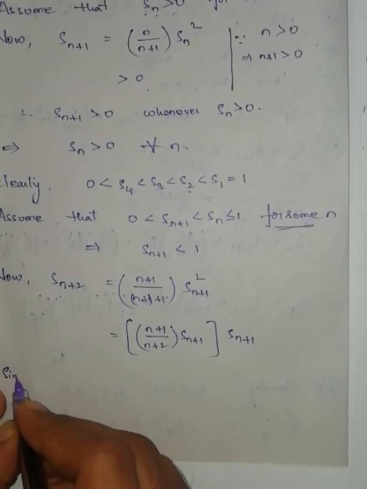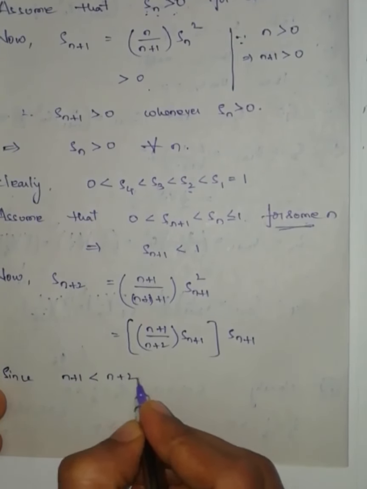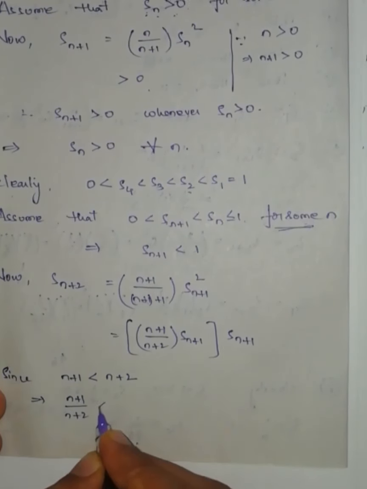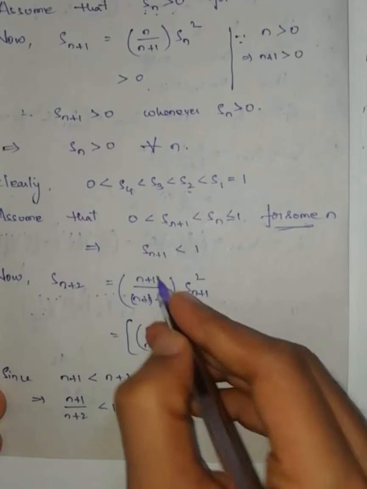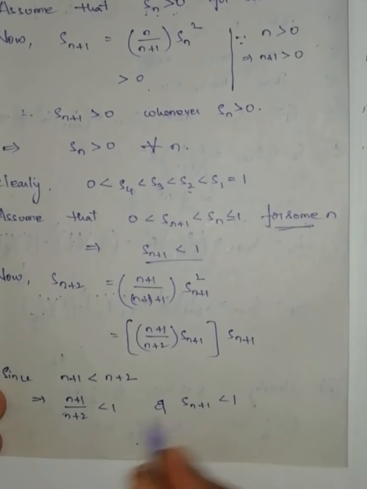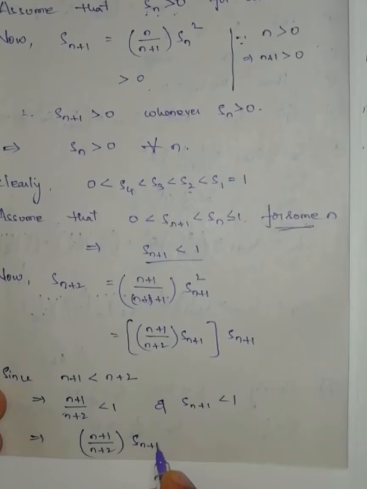Since n plus 1 is less than n plus 2, this implies (n+1) by (n+2) is less than 1. And here we got S(n+1) is less than 1. Now if I multiply, we will get (n+1) by (n+2) into S(n+1) is less than 1. This one into this one is less than 1 into 1, that is 1.